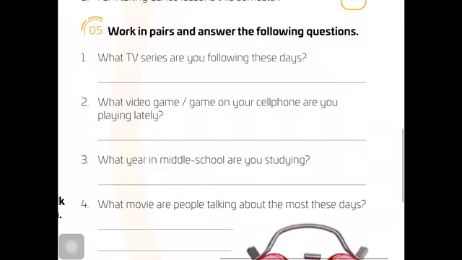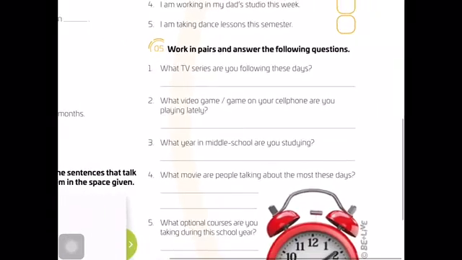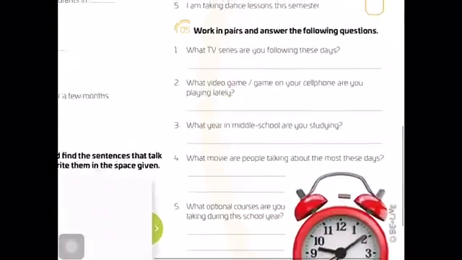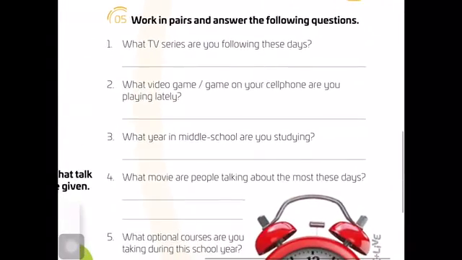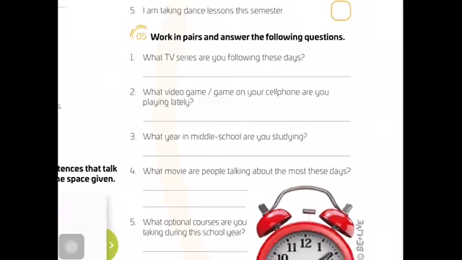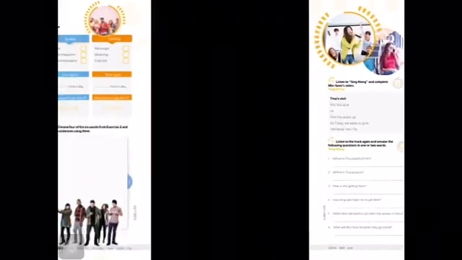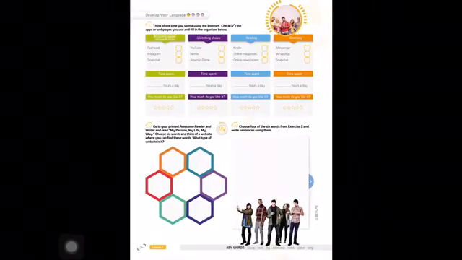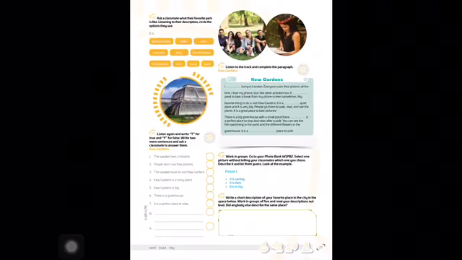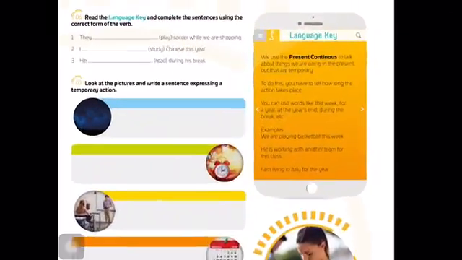Yes? Exercise 5, work in pairs and answer the following questions. You don't have to work in pairs in this exercise. You can do it just individually. Okay? Very good. So we have worked so far pages 24, 25, 26, 27, 28, and we are going to finish with page 29 for this week.